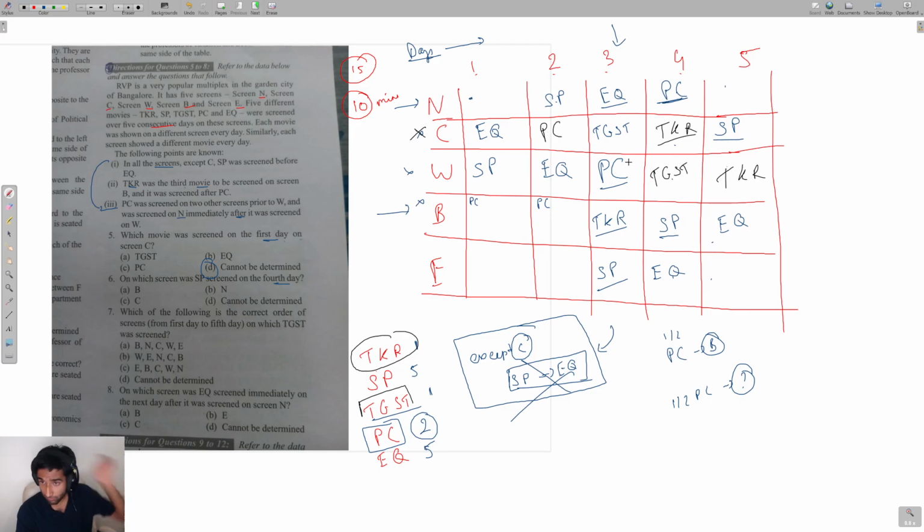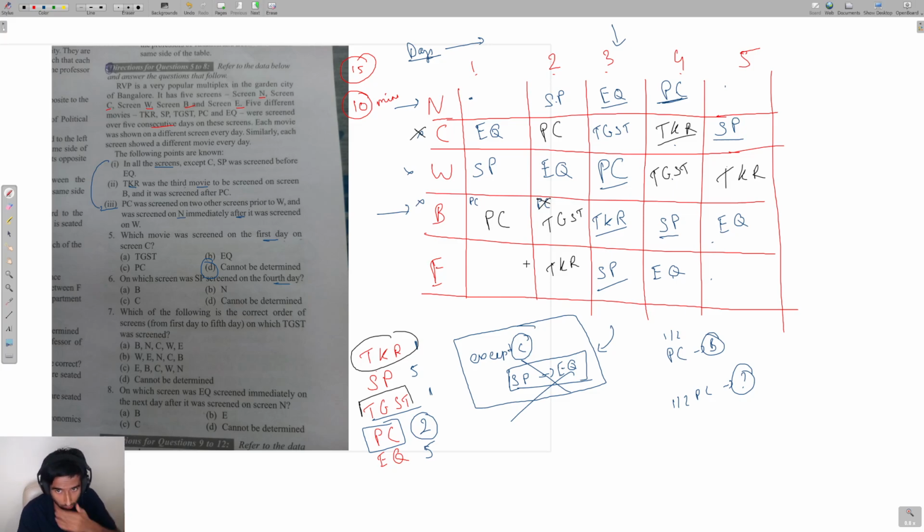Okay, now coming back to PC. You see PC you've placed here. So can you place PC on day number 2? No, you cannot, right? So this gets rejected, and hence PC you can place in screen B. You can only place PC on day number 1. So which movie is left here? TGST is left here. Again, you have 4 movies here. The movie which is left here is TKR to be placed, right?